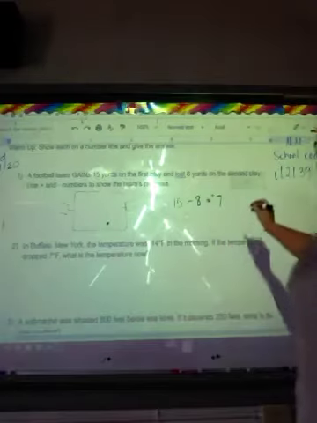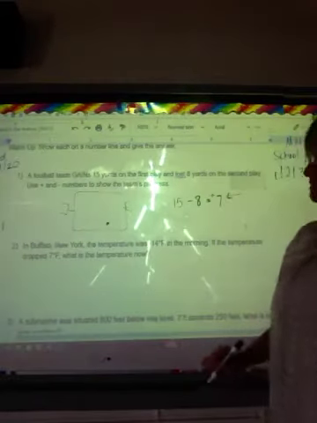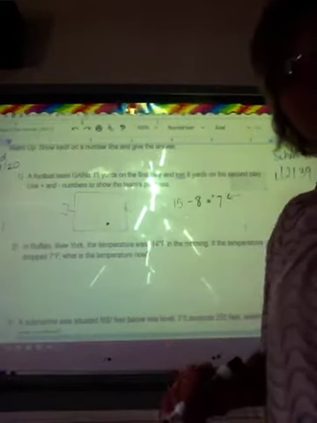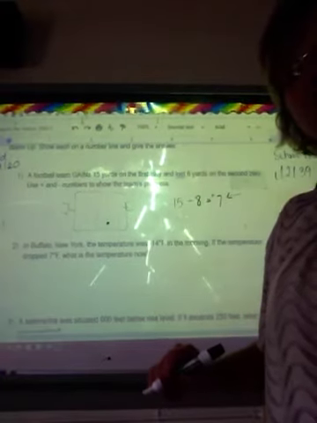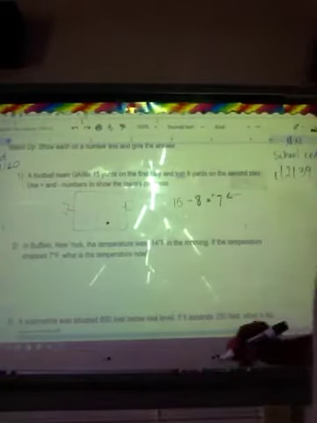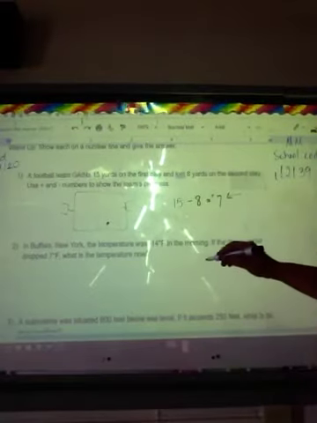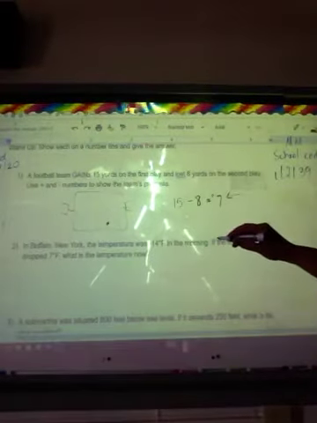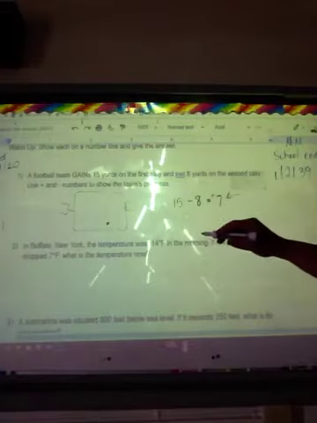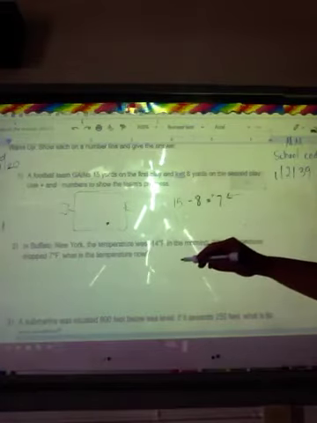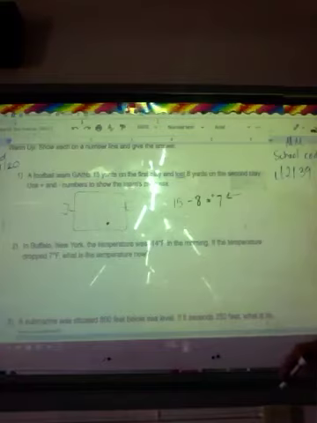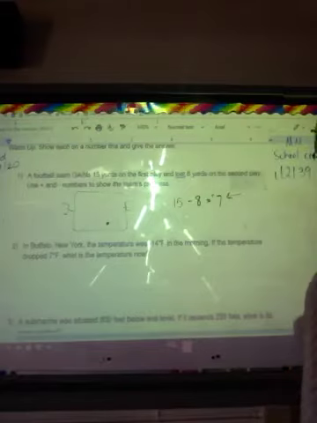So you can go ahead and write this in your notes on your grown-ups. Okay? You don't have to write down the whole problem. Hopefully you're just doing it along with me. Okay, now this is another way to think about positive and negative numbers. It says, in Buffalo, New York, the temperature was -14 degrees Fahrenheit in the morning. If the temperature dropped 7 degrees, what is the temperature now?